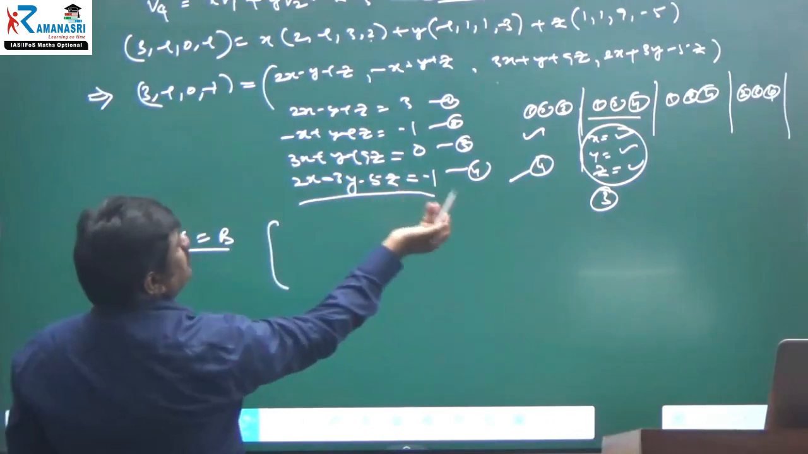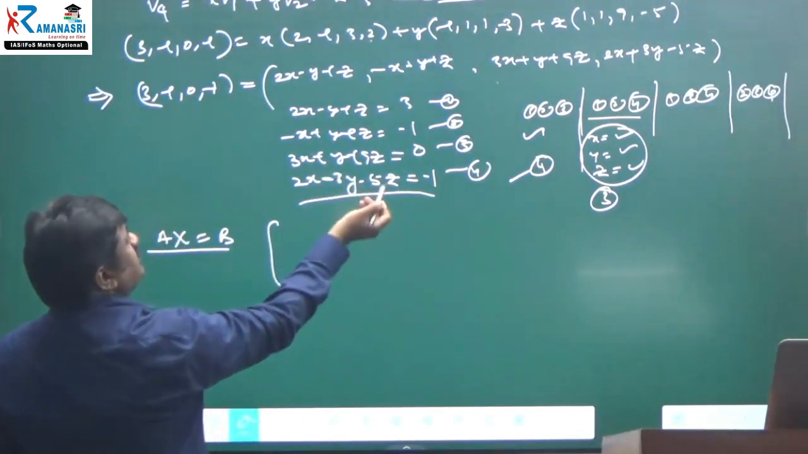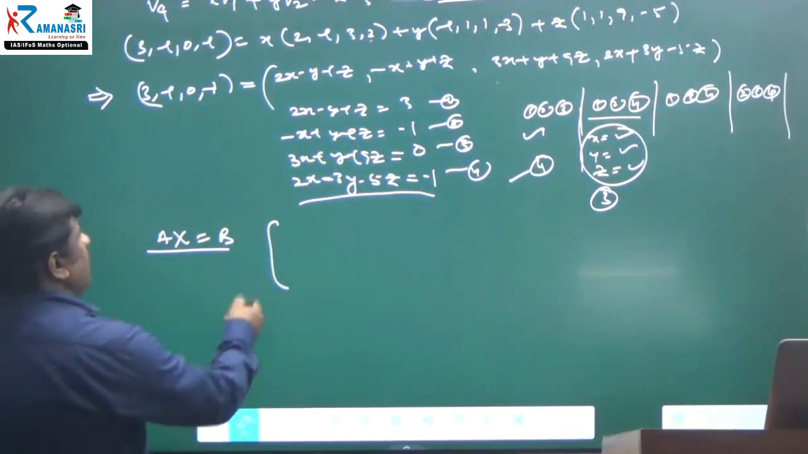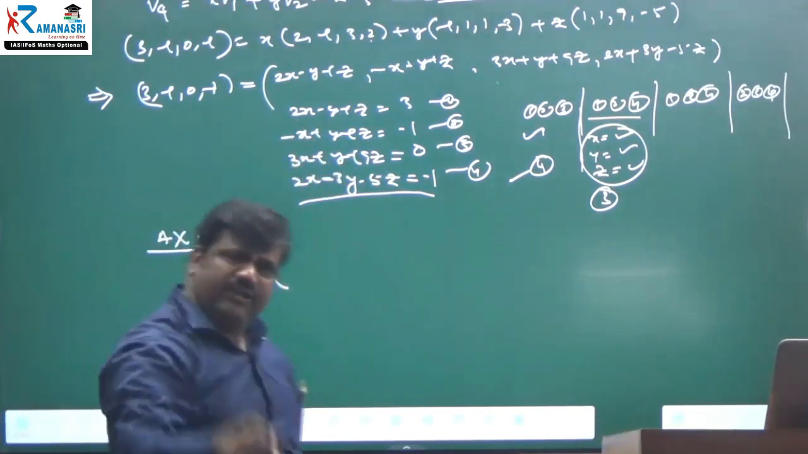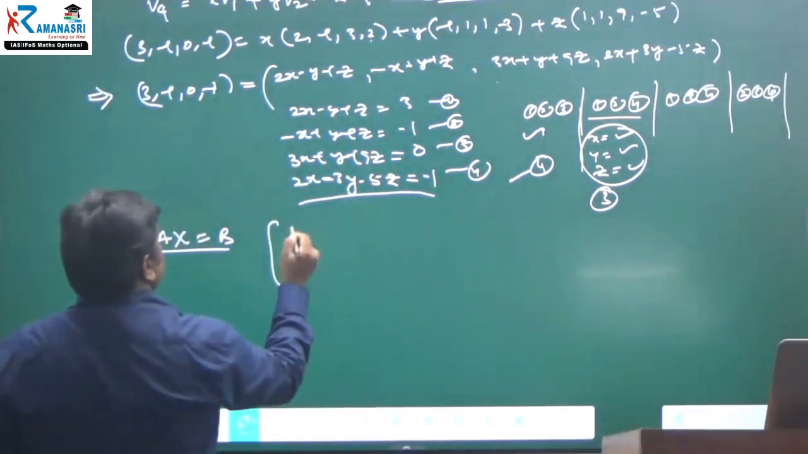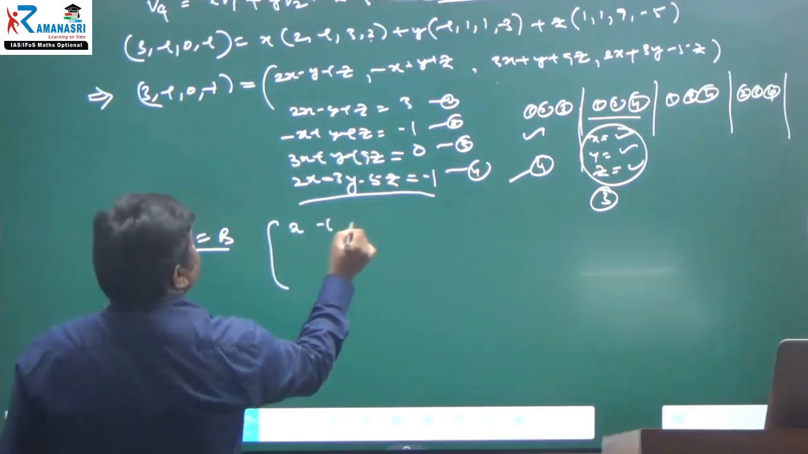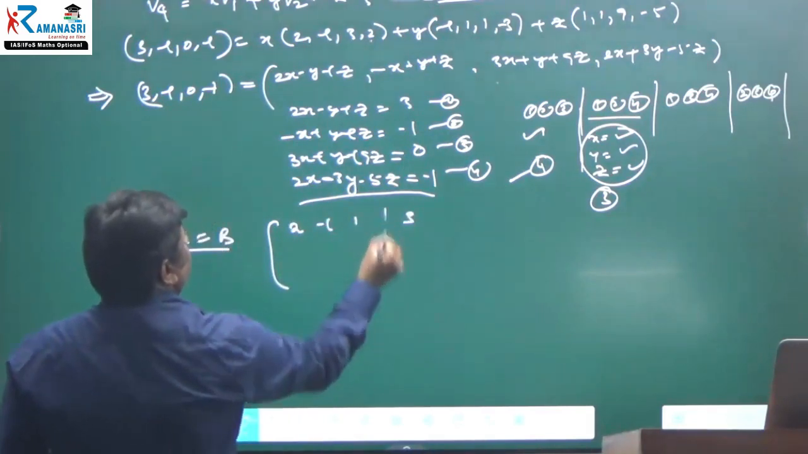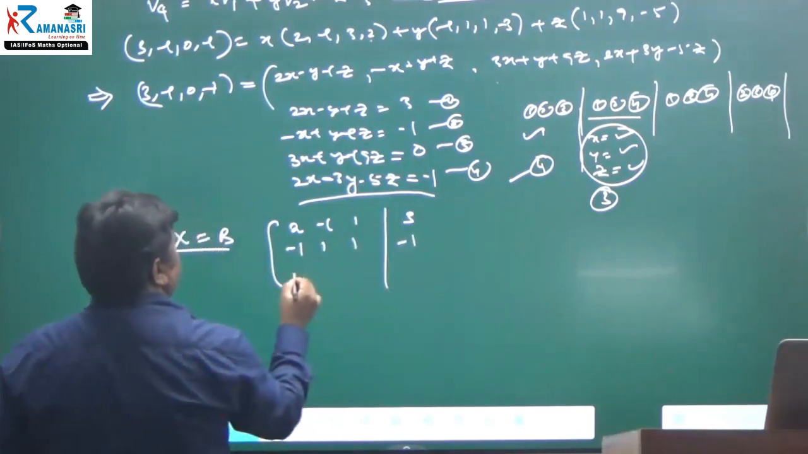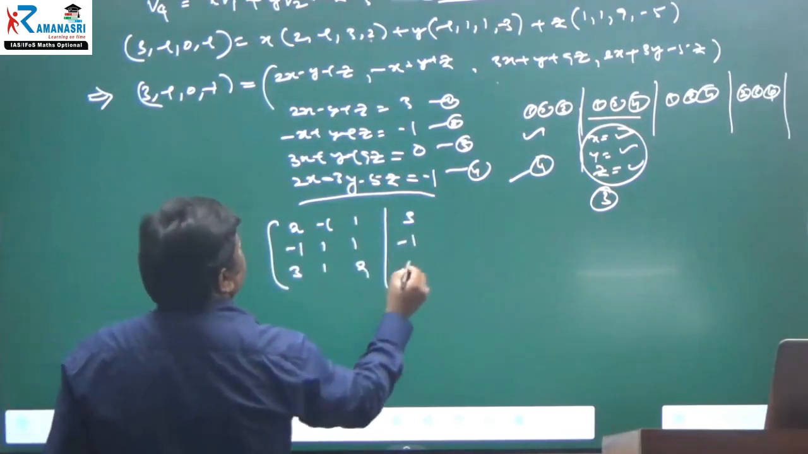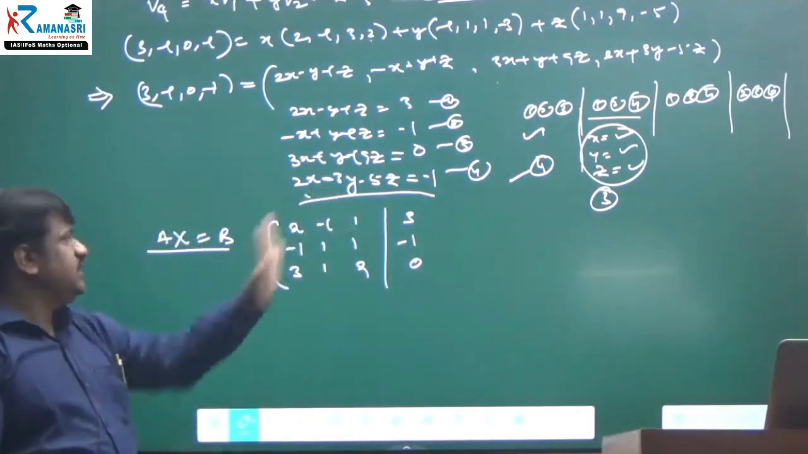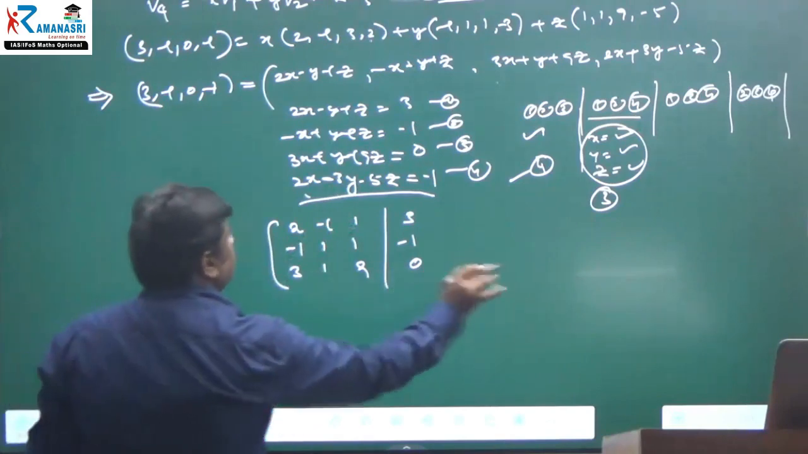Therefore, you can choose any 3 equations. Suppose I am choosing 1, 2, 3, or if you want, you can choose 1, 2, 3, 4 also. Doesn't matter here. I am choosing 1, 2, 3. So Ax is equal to B. Therefore, the matrix is 2, minus 1, 1, 3; minus 1, 1, 1, minus 1; and 3, 1, 9, 0. If you want, you can choose this equation also. Otherwise, not required. That is up to you.